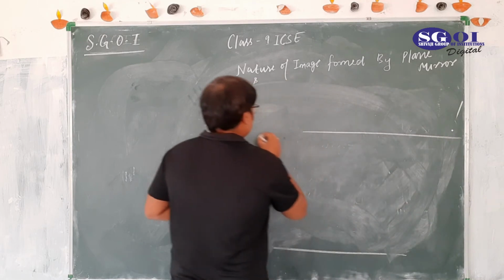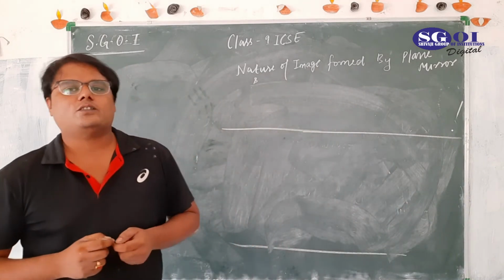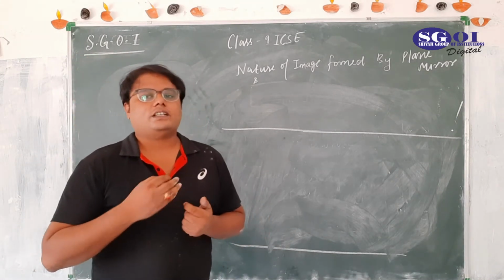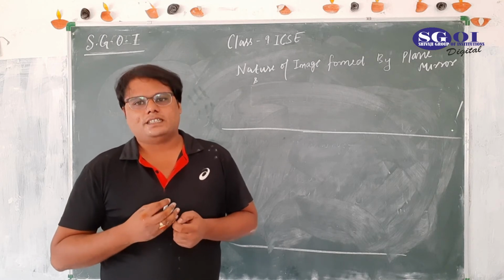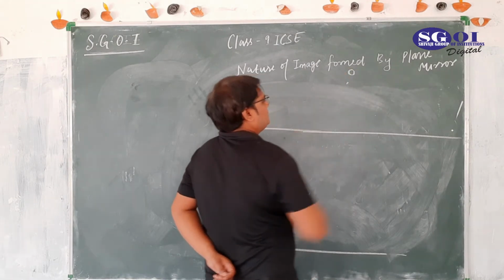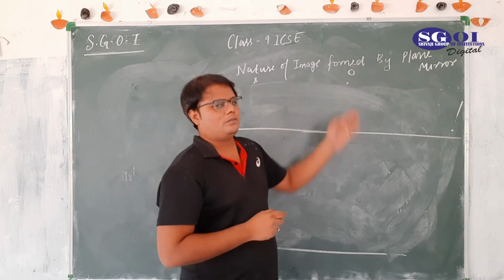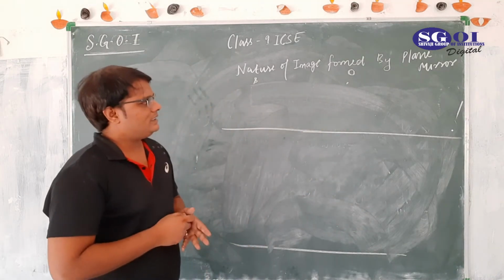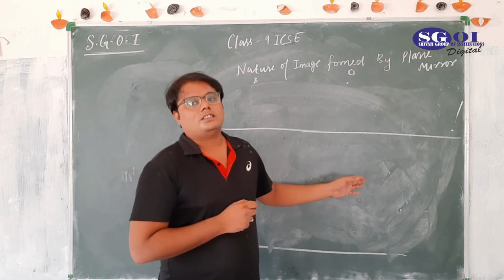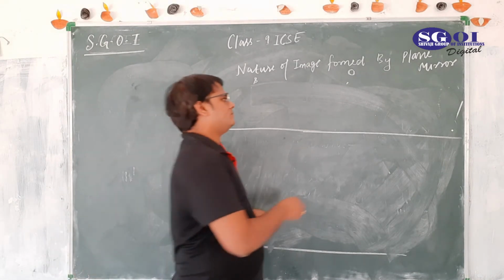Do you remember what I told you about formation of image? How many reflected rays we require to form an image? The answer is 2 reflected rays. And for 2 reflected rays, we need 2 incident rays. See, this is our object. What we know is image must be formed on the opposite side. And what I am saying is the location of this image doesn't depend on the incident rays taken or location of the incident rays.